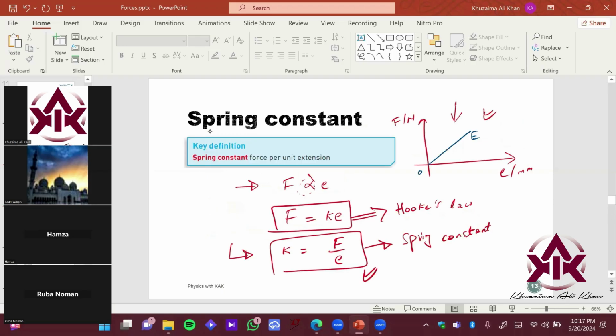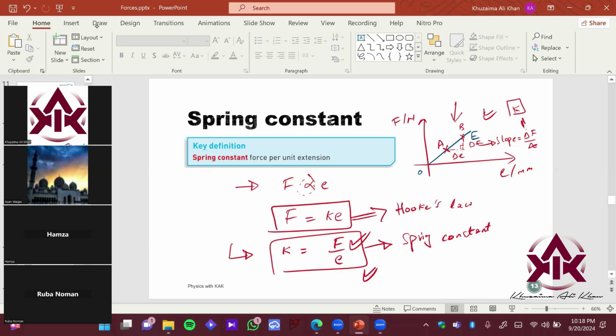Similarly, see this over here. Imagine I gave you 2 points, point A and point B, and you want to find the slope. How would you find the slope over here? That would be change in force upon change in extension. This is change in force, that is change in y, and this is change in extension, that is change in x. That is equivalent to force upon E. You compare the formula, it's the same. So the slope of this force extension graph is going to give you the value of spring constant K.